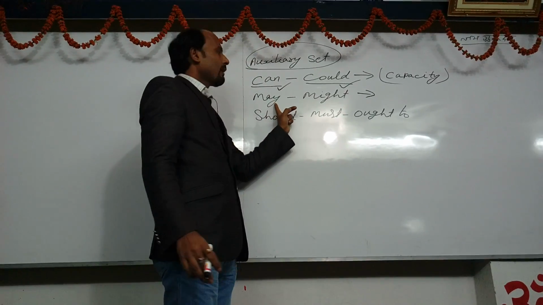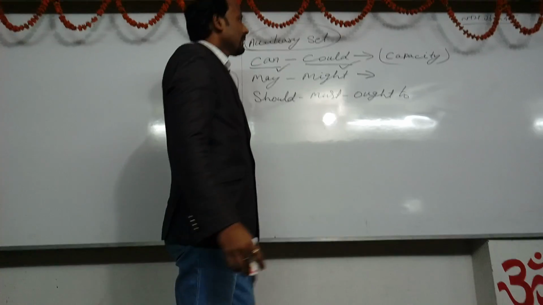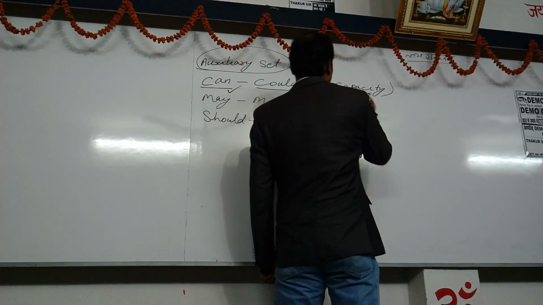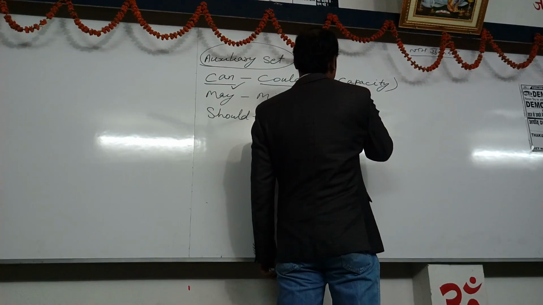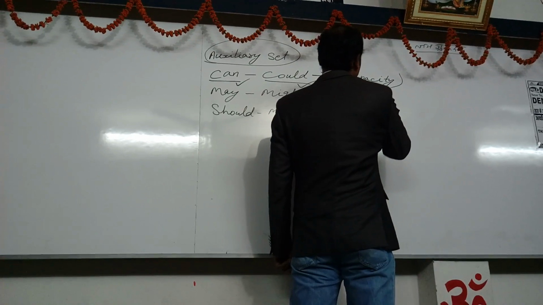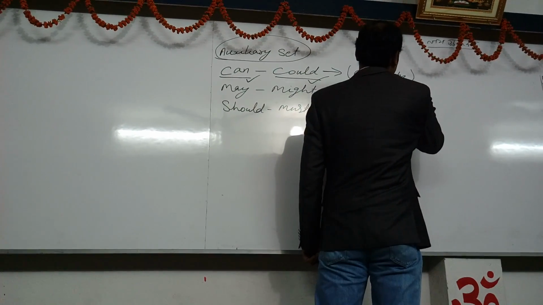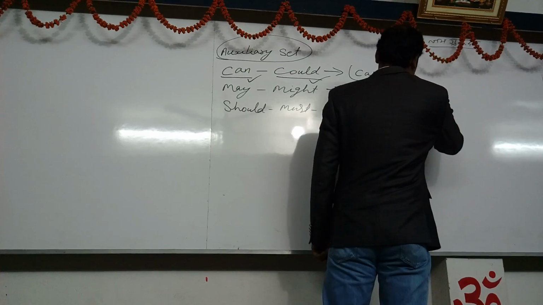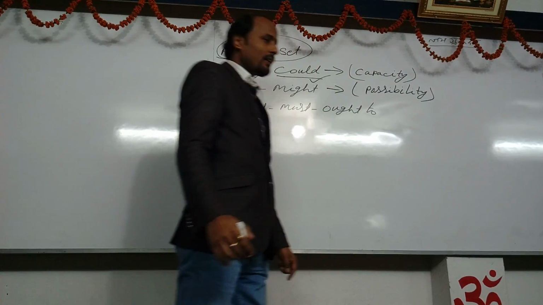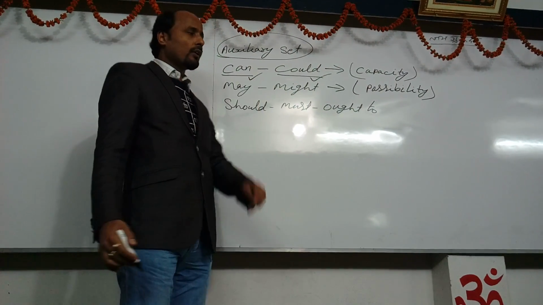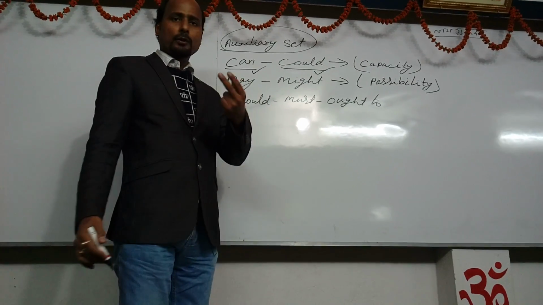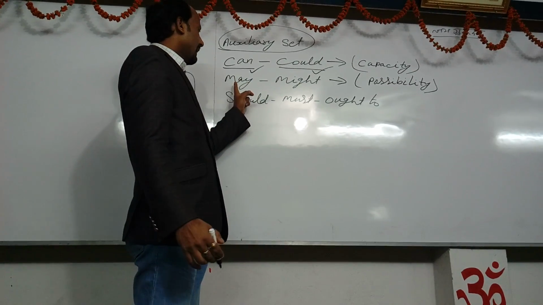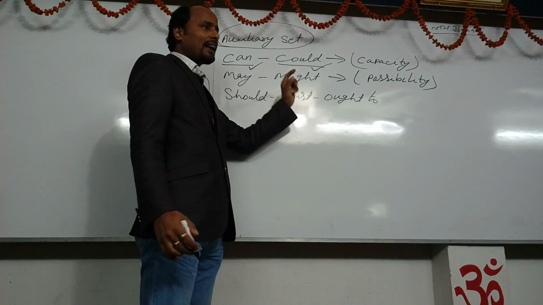Now we have to know about may and might. So when we want to make a sentence and we want to denote possibility in the sentence, then we have two auxiliary verbs to denote possibility, and they are may and might.